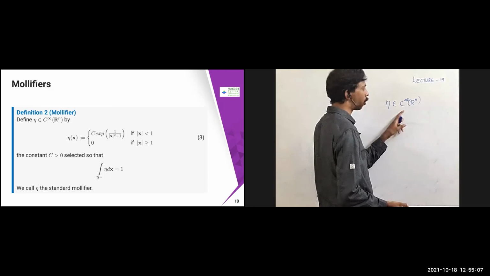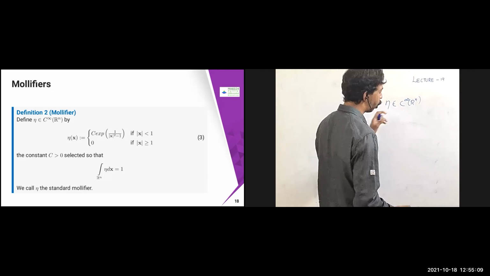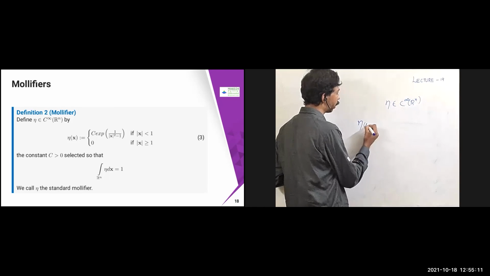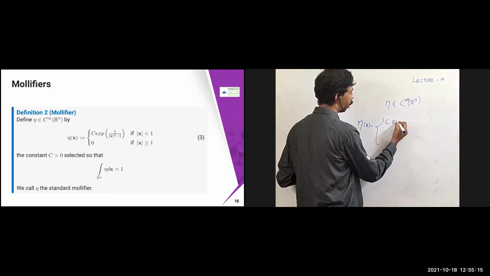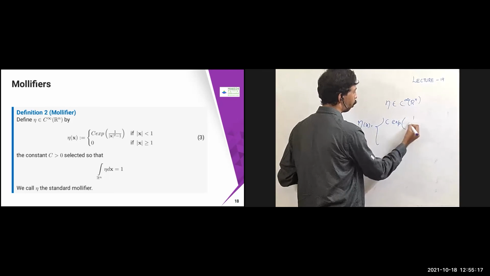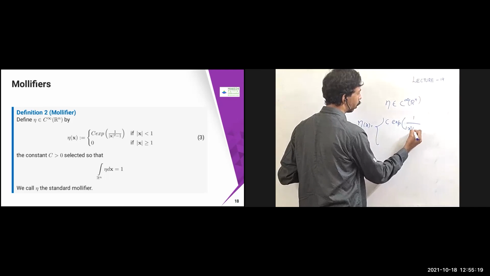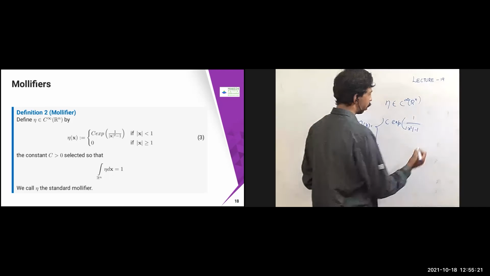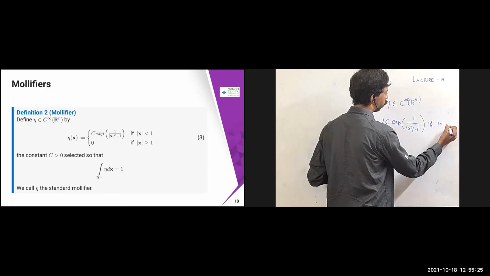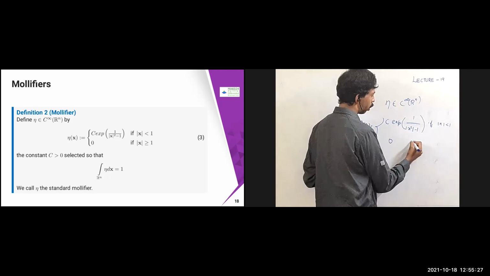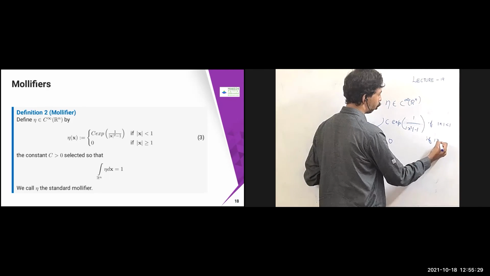Eta belongs to C infinity of R^n, meaning it is infinitely differentiable, also called a smooth function. We define eta of x equal to C times exponential of 1 over (mod x squared minus 1) if mod x is less than 1, and 0 if mod x is greater than or equal to 1.